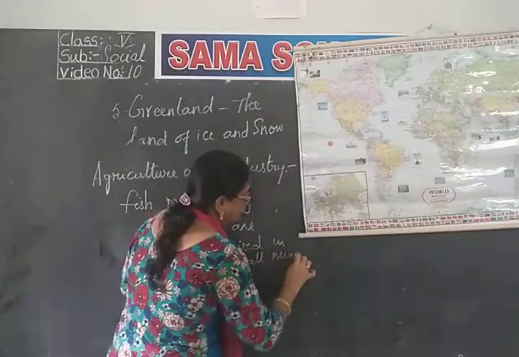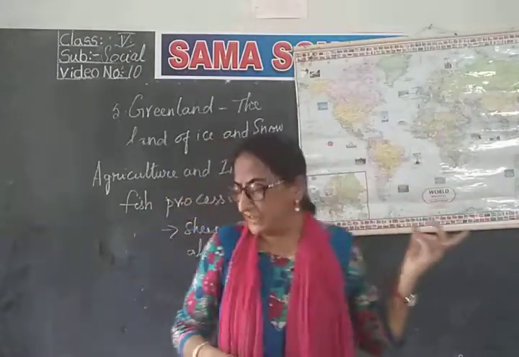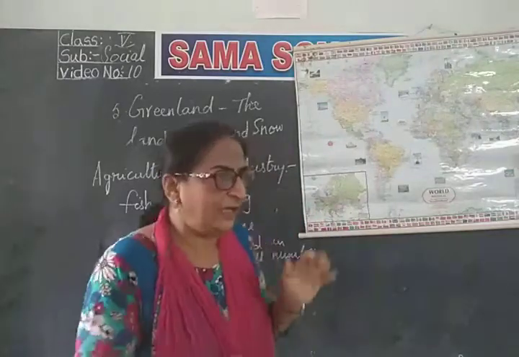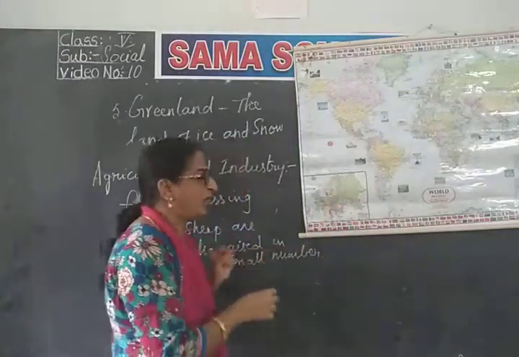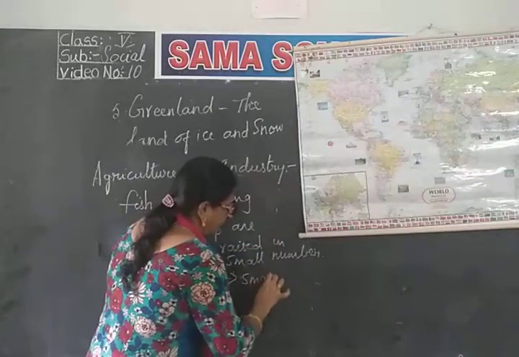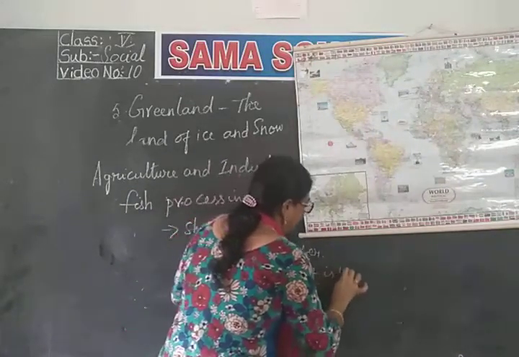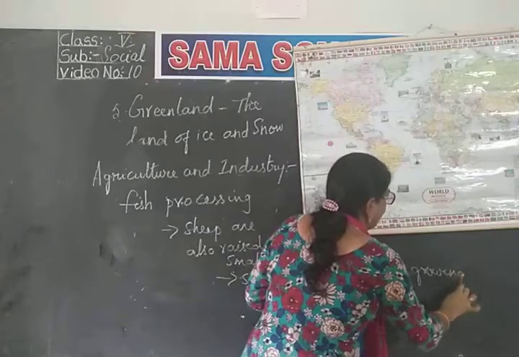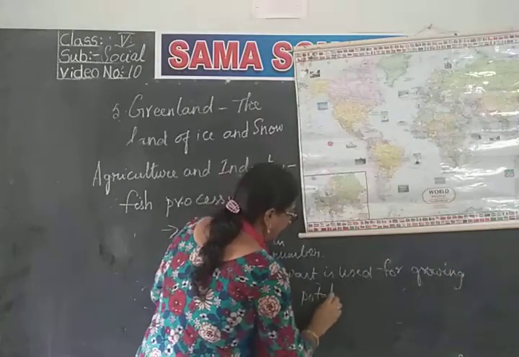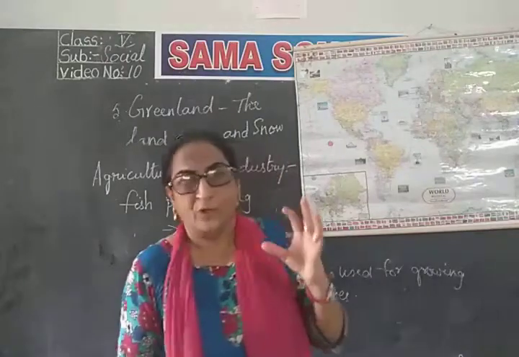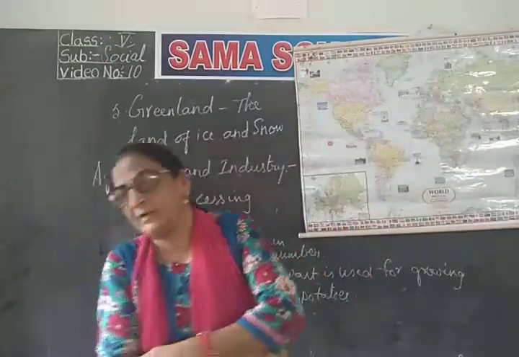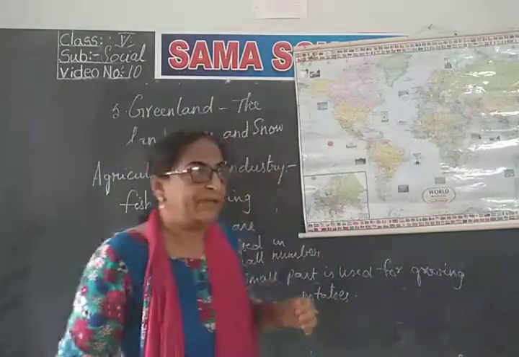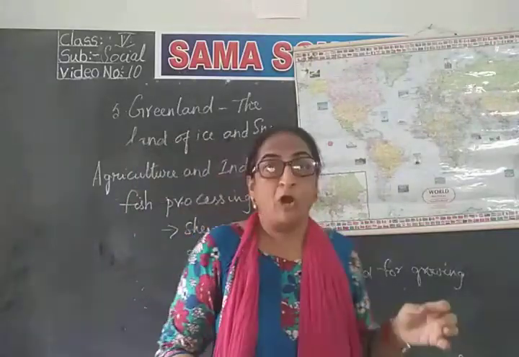So this is about the industry and agriculture. Next, a very small part of the land is under cultivation. A very small part is useful for growing crops, and mostly they grow potatoes. That is the main thing they grow there. A small part of the southwest is suitable for agriculture, so they are growing potatoes. Now many people work in mines and oil fields also.